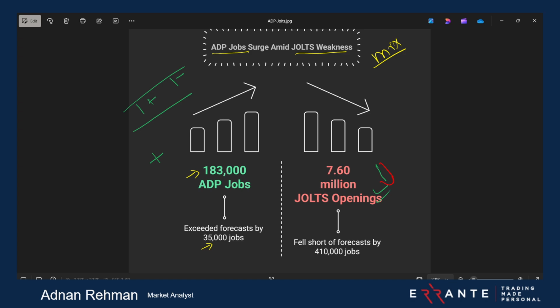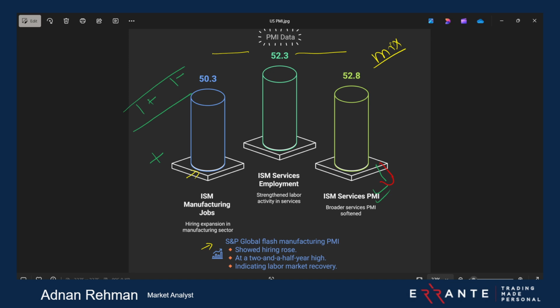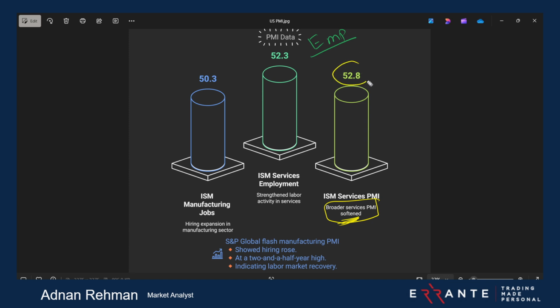Besides this, we had the US PMIs, and what I'll be talking about is the employment sector, the job sector in this one. The first thing we know is that the ISM services PMI in whole, the broader view, it softened. So I've used the word softened. I didn't say it went weak or it went dead or it went to a nosedive, because it's still above the 50 level, and above the 50 level is an okay zone for this one.